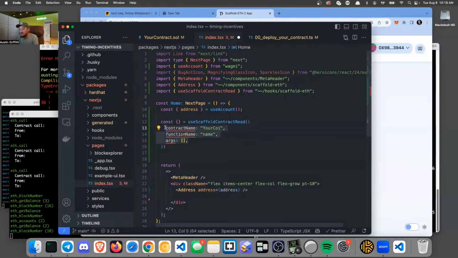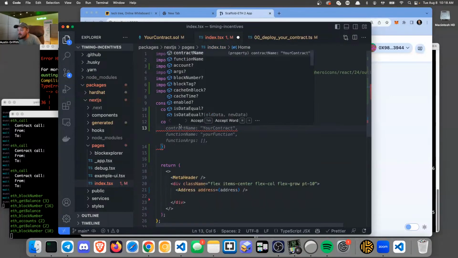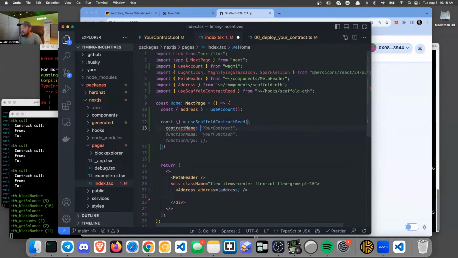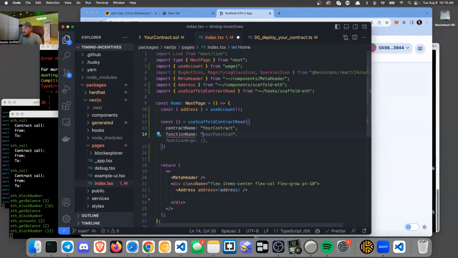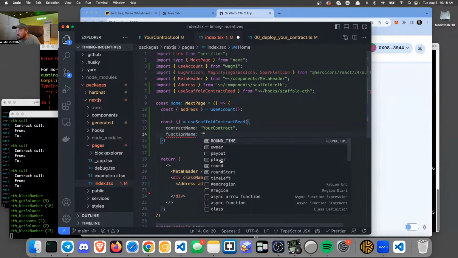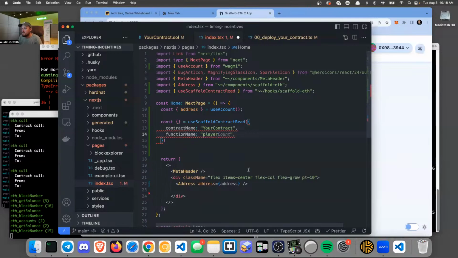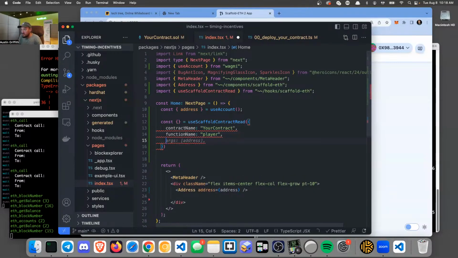Let's make sure we have this right. I'm doing control space to get these. Yes, I want YourContract. And then the function name will be player, right? We're wondering if they're a player. And then the args will be our address.